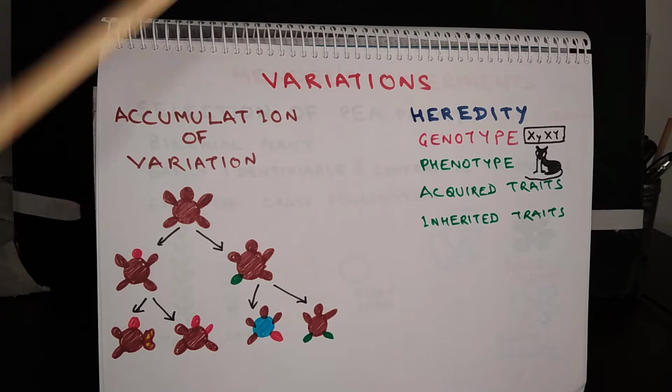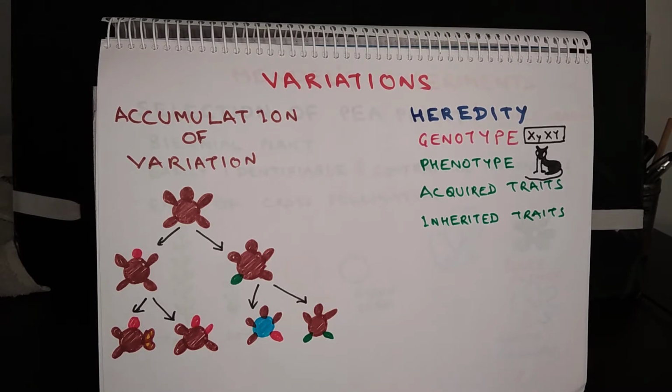So, what are variations? The dictionary meaning of variation can be differences. Say there are two human beings. Both of them look similar and that is why they are human beings. But there must be many differences between them. These differences are called variations.